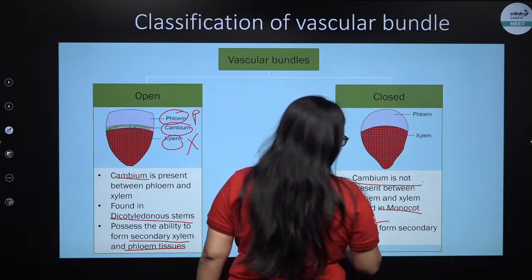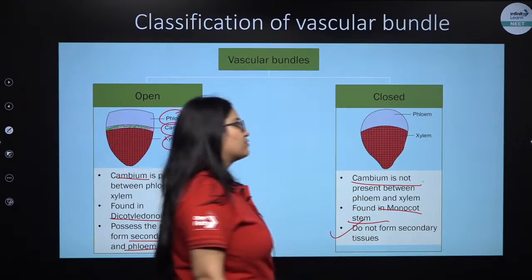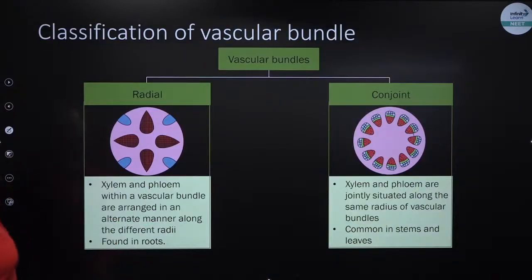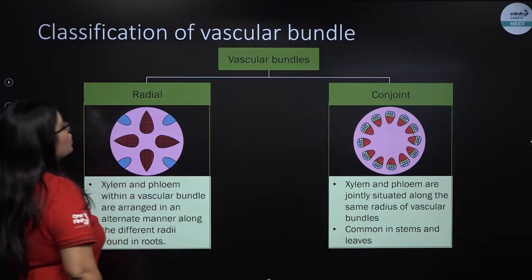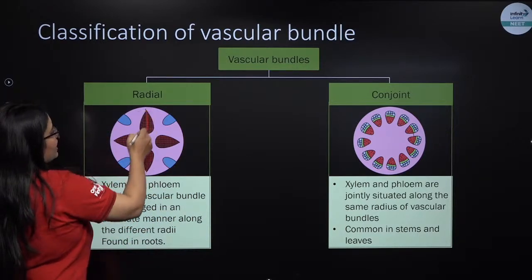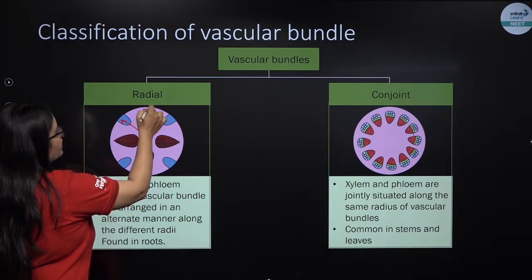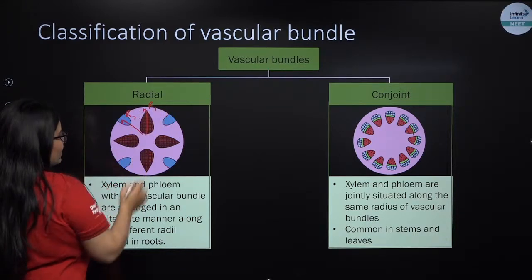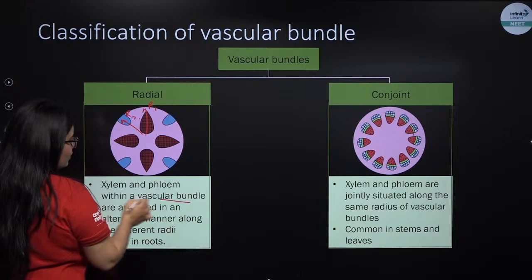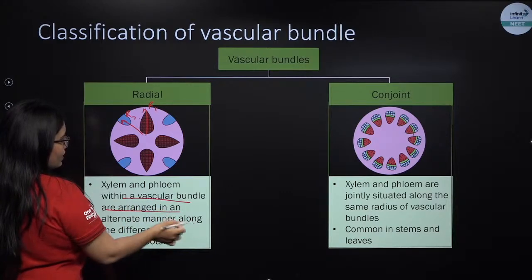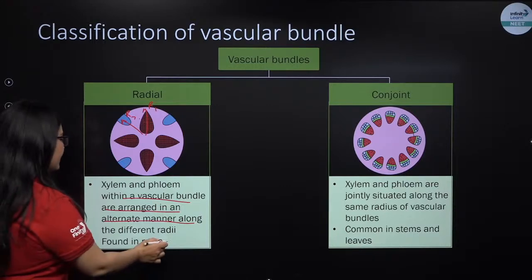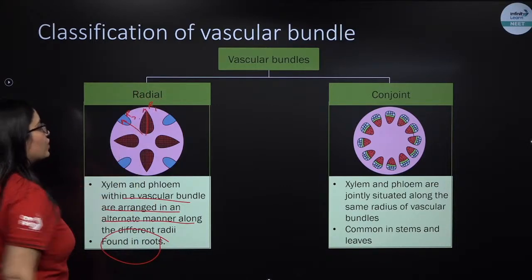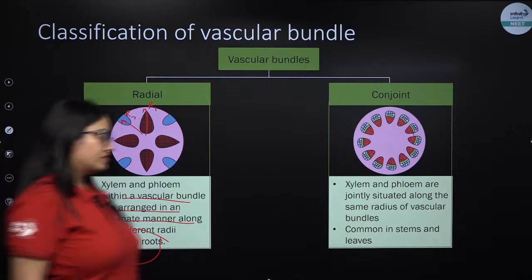So again, they will not show secondary growth because of the absence of the cambium. Next. Another type of vascular bundles, the categorization is radial and conjoint, as I was talking about. In radial vascular bundles, xylem and phloem are present on two different radii, right? So xylem and phloem in a vascular bundle are arranged on an alternate ring manner, right? They have different radii, and such type of radial vascular bundles are seen in roots.